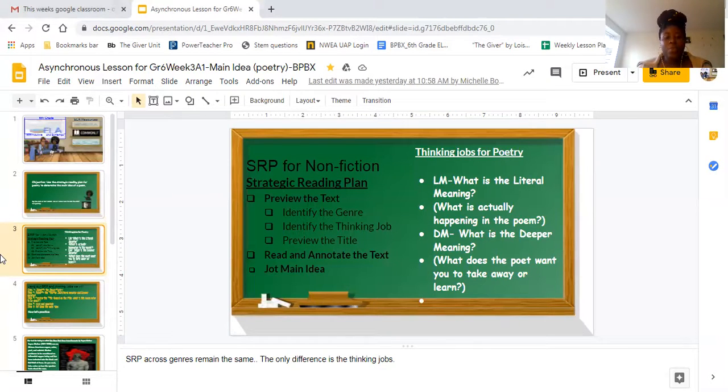As always, we preview the text, we read and annotate, and then we focus on our thinking job. And so in the rest of the lesson, we will take a look at some of the steps that we have to take in order to get to the deeper meaning of a poem.